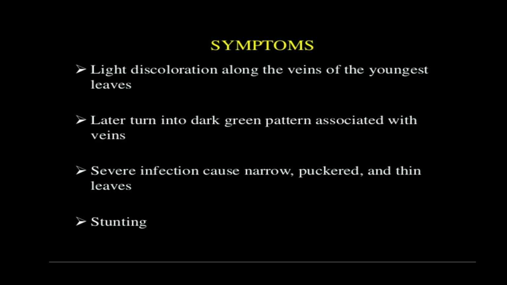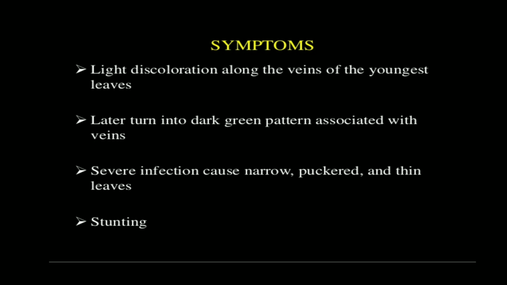Later, it turns into a dark green pattern associated with the veins. It means whatever veins are present in the leaves turn into dark green color. So this is the pattern of association with the veins. Severe infection causes narrow, puckered and thin leaves.